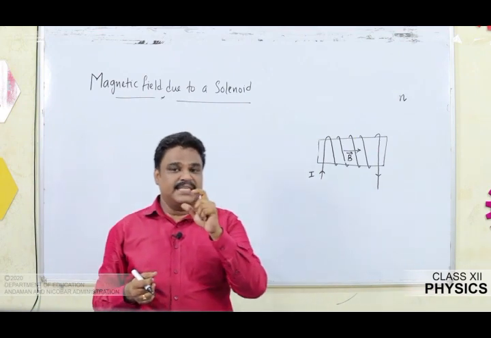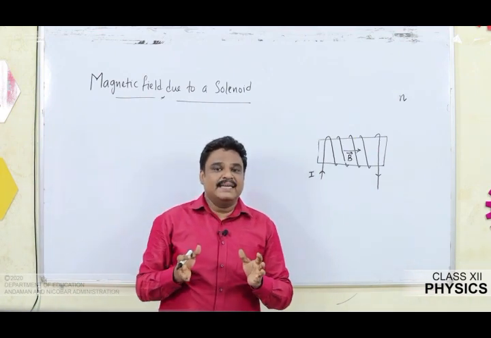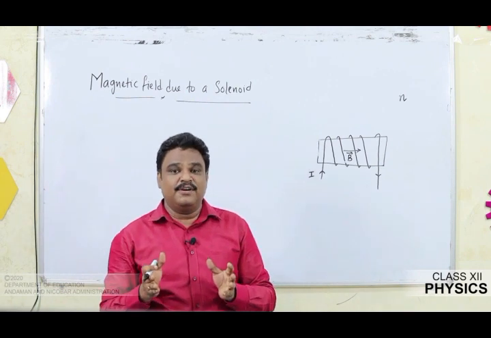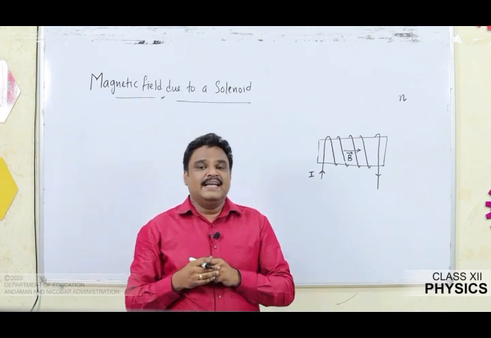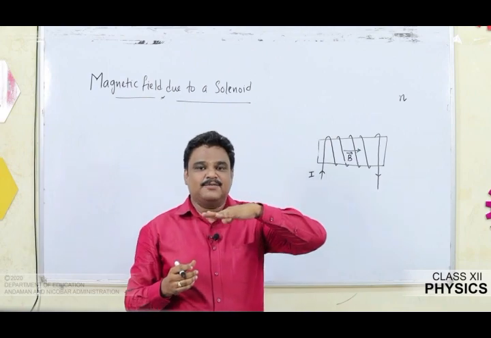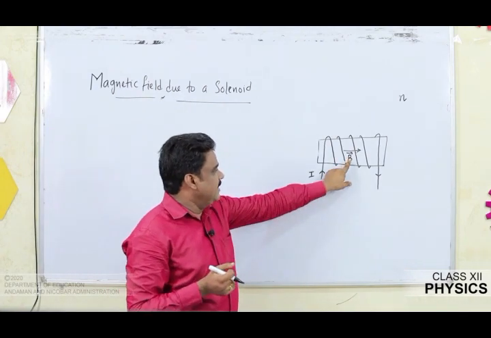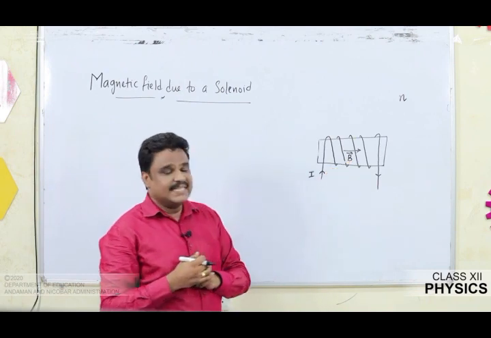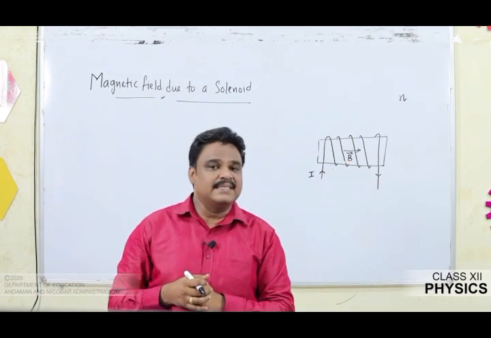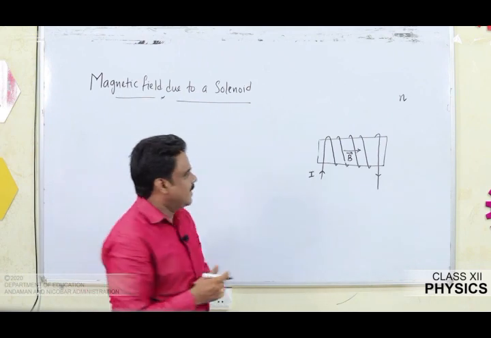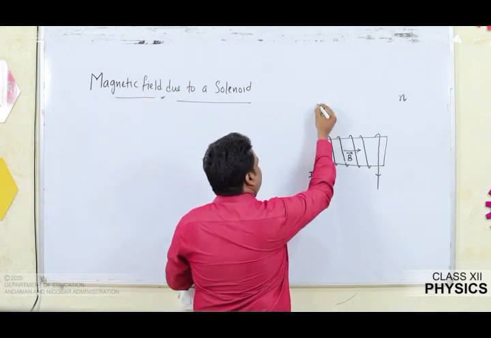So the magnetic field is uniform well inside the solenoid, and also becomes parallel to its length. Our aim is to find the value of B. Once again, in order to apply Ampere's circuital law, we are going to consider a closed path.